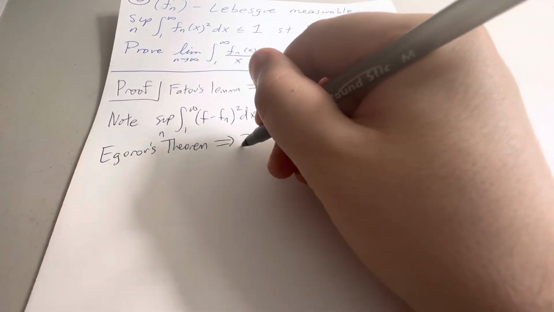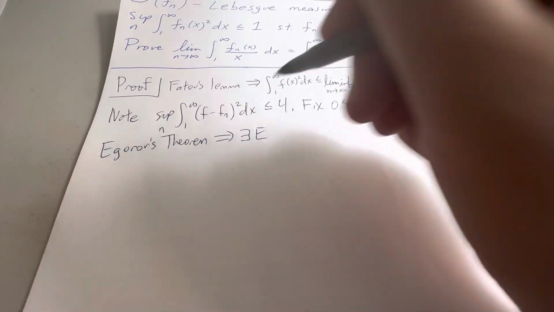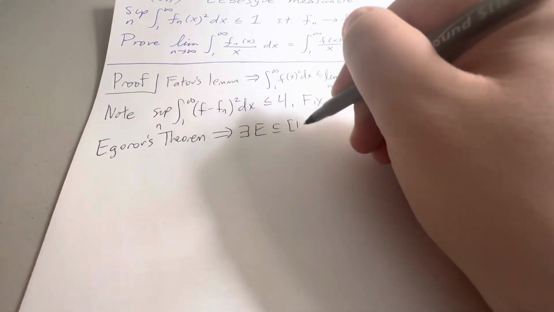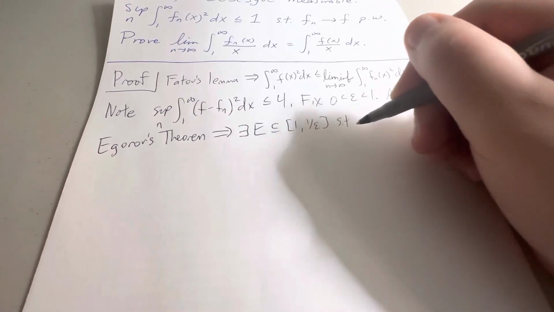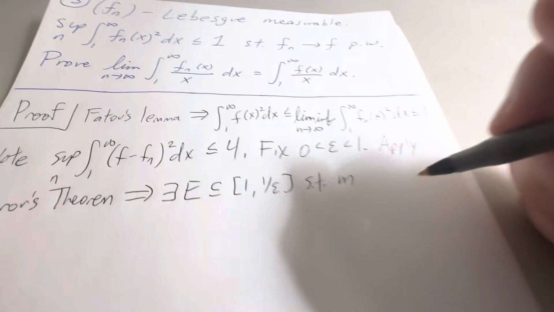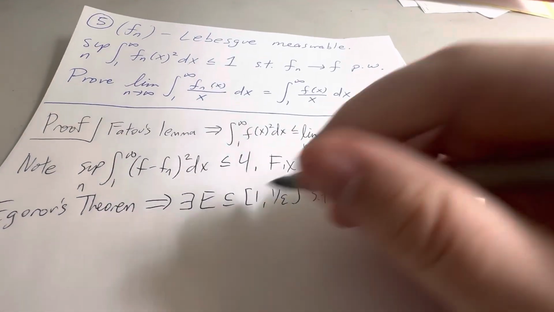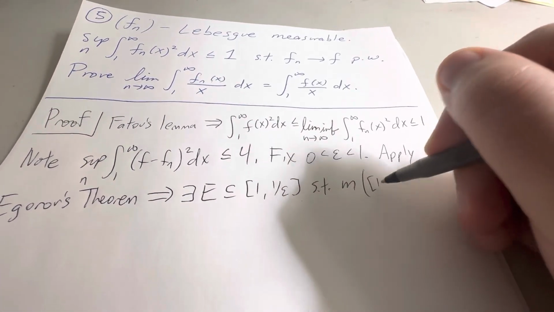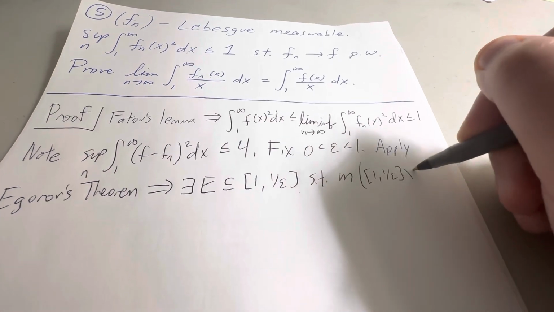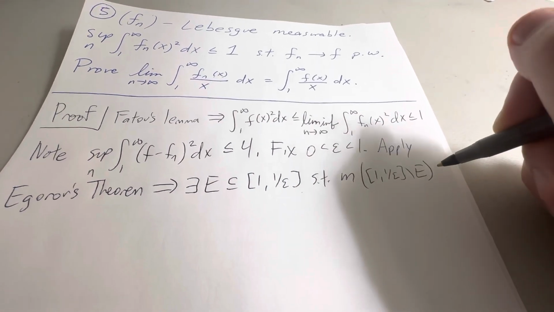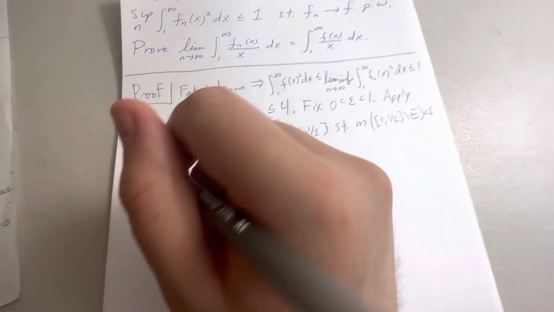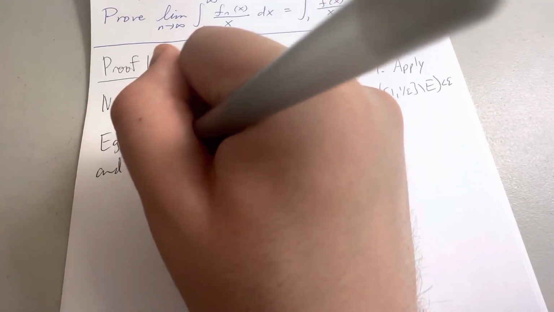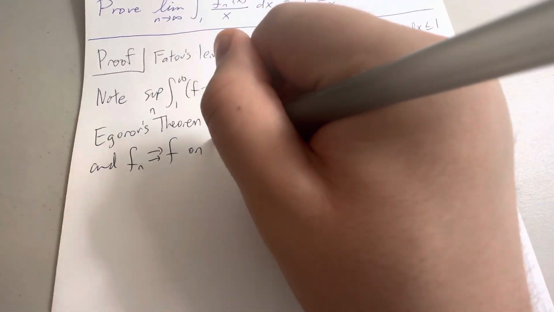So what does it say? There exists a set E inside the interval from 1 to 1 over epsilon such that the measure of E complement in the set, so 1 over epsilon, get rid of E, is really small. And we have uniform convergence on E, right? Yeah. fn converges uniformly to f on E.